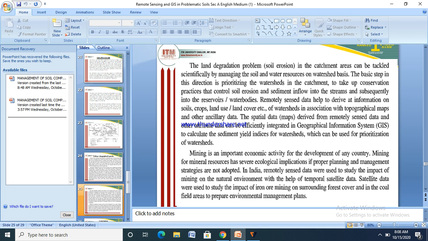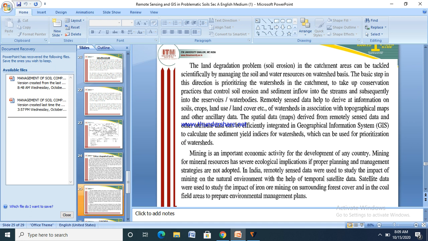Mining is an important economic activity for the development of any country. Mining for mineral resources has severe ecological implications if proper planning and management strategies are not adopted.